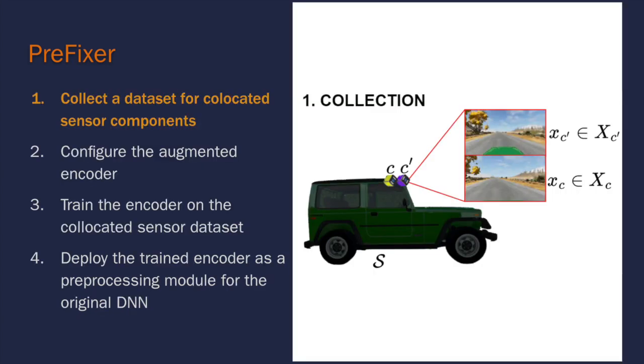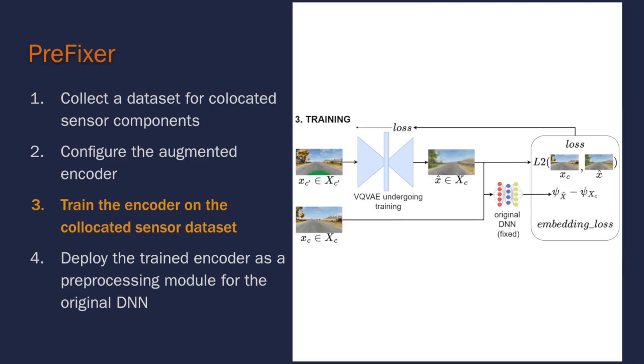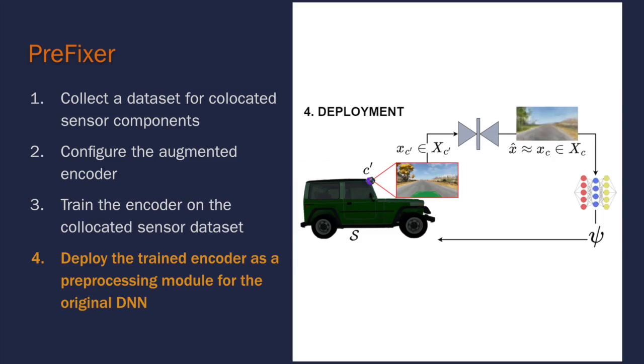Prefixer is comprised of 4 main steps. First, we collect a dataset for collocated sensor components with the old sensor and the new sensor on board the vehicle. Then, we configure the augmented encoder in terms of encoder architecture, hidden dimensions, embedding dimensions, and number of embeddings. This encoder is then trained on the collocated dataset that we collected in step 1. Loss for this training involves the original DNN that is used to navigate the ADS, as well as reconstruction loss and embedding loss. In the last step, we deploy the trained encoder as a pre-processing module for the original neural network, which allows us to use this original network with the new sensor.